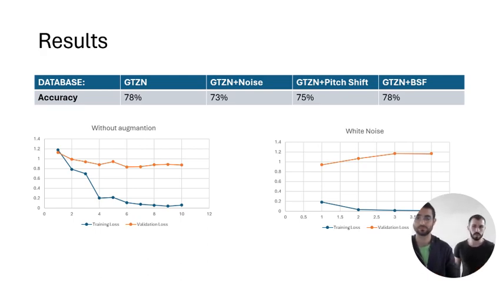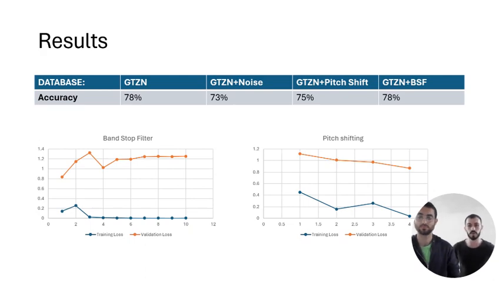The same happened with the white noise, so we can see that the white noise performs a bit more poorly than the data without any augmentation, which was predictable considering the augmentation. Moreover, looking at the pitch shift, we can see that it performs a bit better than the white noise, but again a bit more poorly than the original dataset, which is again predictable considering the data which we've looked at. And lastly, looking at the bandstop filter, we can see that it performs about the same as the original data, which also was predictable considering the data which we've used.